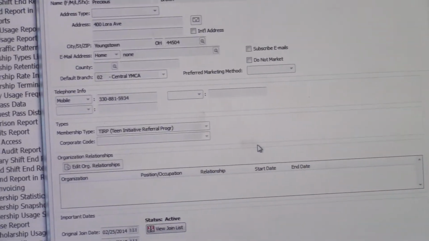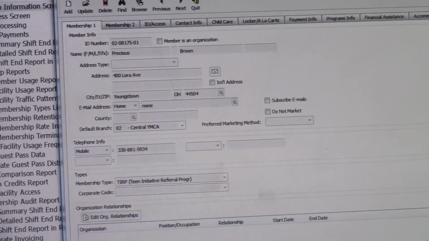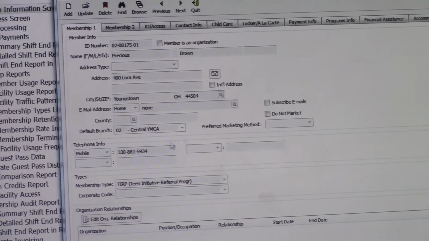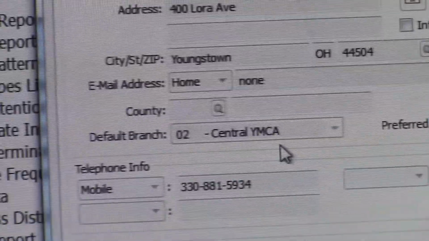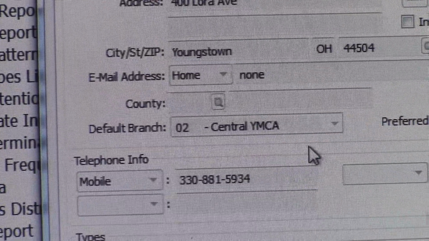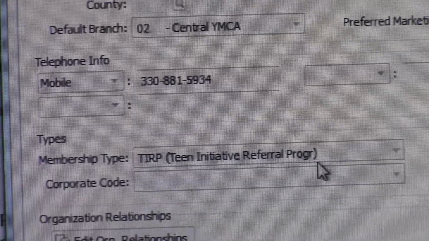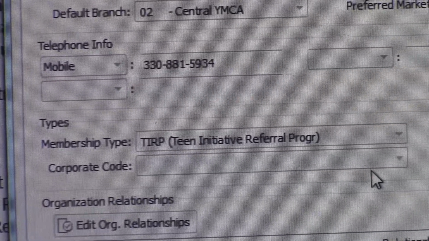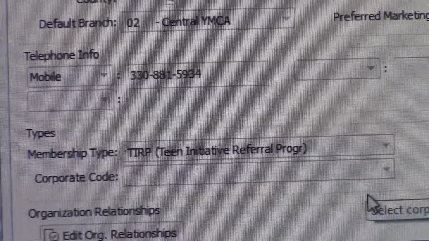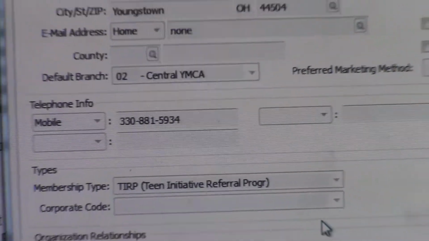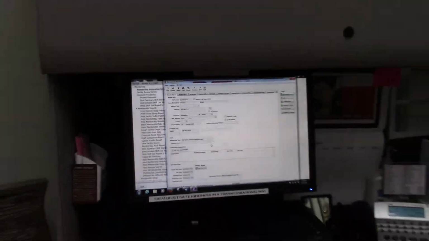But what I do want you to notice, and this is how you can determine what to do with them. So for example, we have Precious here. Again, these should always be a Central YMCA default branch, because that's a program that is a Central only program. Again, it looks like it's a membership type. It's really not. But what this means is the kids that are in this program, they can use the Central Y at any time. They're also expected to be signing up for programs.